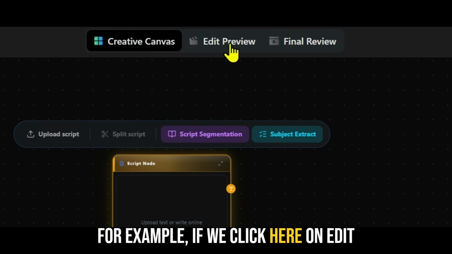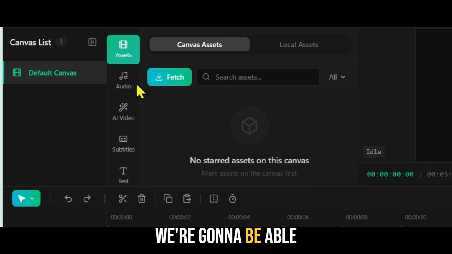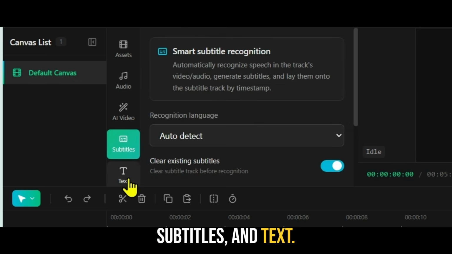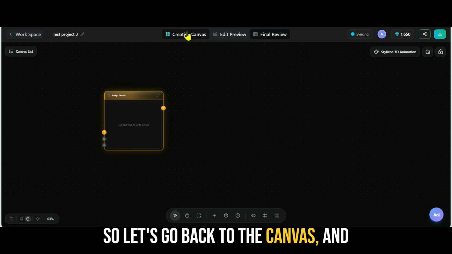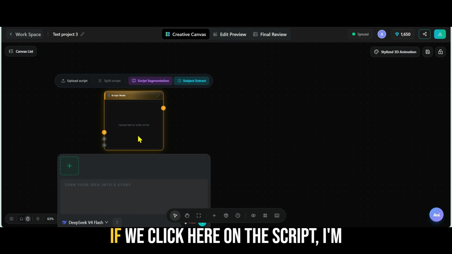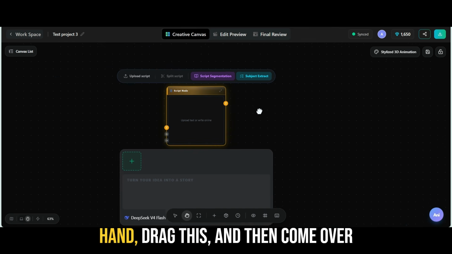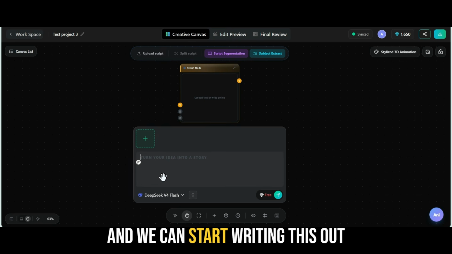For example, if we click here on edit preview, this is where we're going to be able to see the assets that we generate. We're going to be able to add audio to this. We can also add video, subtitles, and text. And this is the final review where you will see the final project. So let's go back to the canvas and let's start working on our script. If we click here on the script, I'm going to use the H key, switch over to the hand, drag this, and then come over here to this prompt input section, and we can start writing this out.